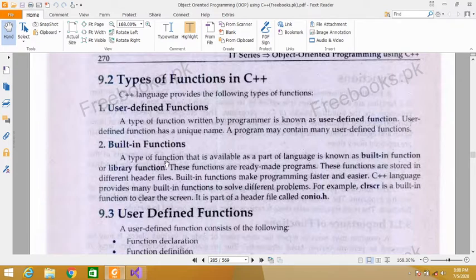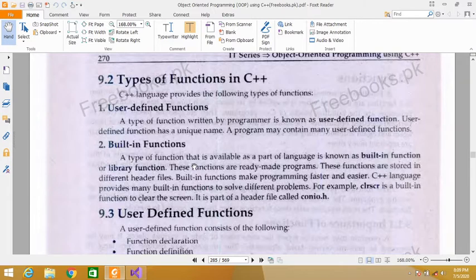Built-in function. So for the user defined function, the programmer will write a function. That function will be known as a user defined function. A function written by a programmer is known as a user defined function.